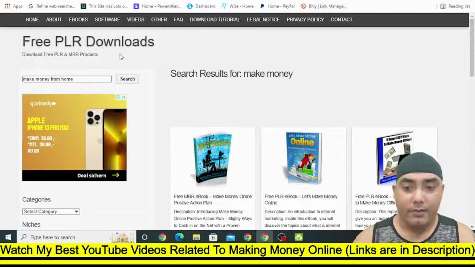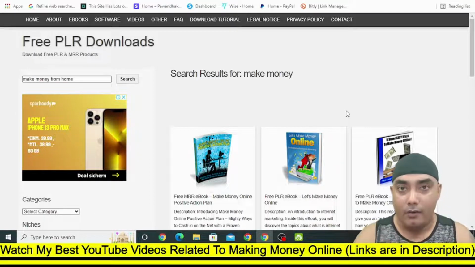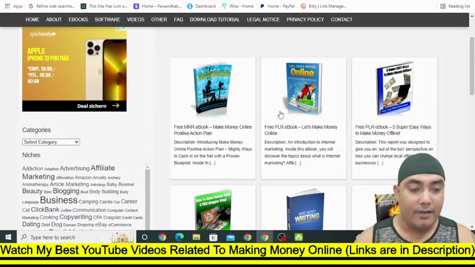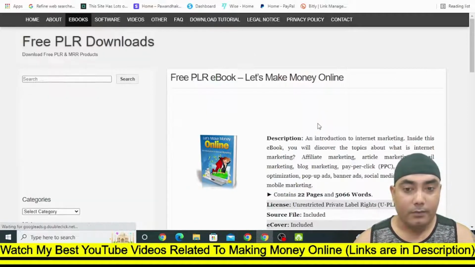So after you visit free PLR downloads, just search for make money from home. You can do it with any ebook, but I'm going to choose this kind of ebook that is related to making money online because it entices people a lot more than other topics. So make money from home, and select any ebook. In our case, let's select this one. Let me open this ebook.